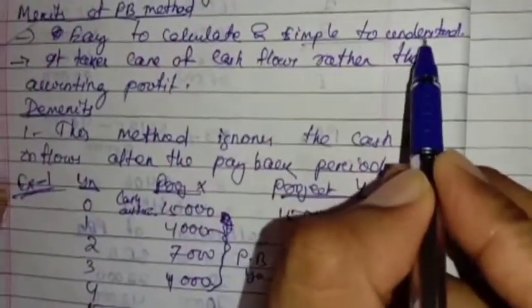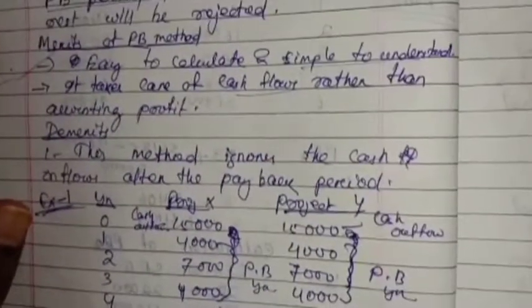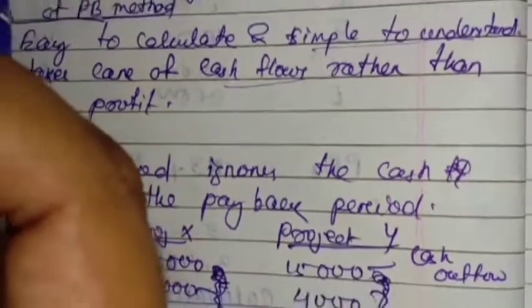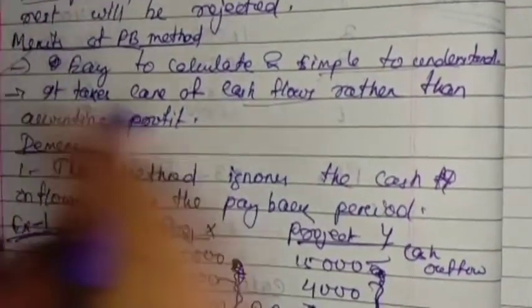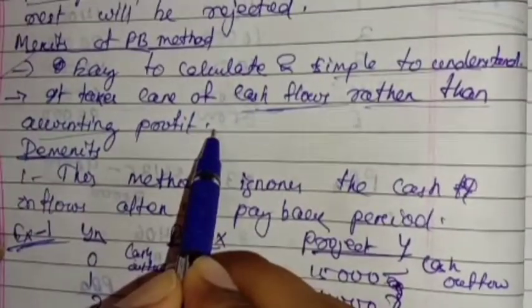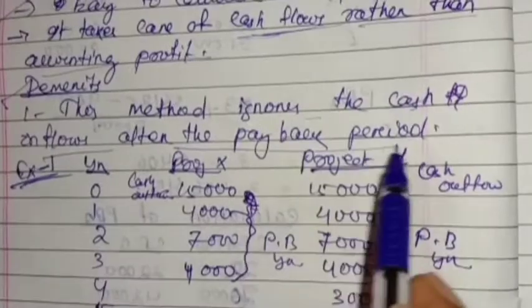The merits, let's see here: easy to calculate and simple to understand. Like ARR, it takes care of cash flow. In ARR, it is taking accounting profit into consideration, but this is taking care of cash flow rather than accounting profit. Demerits: this also ignores the cash inflow after the payback period.